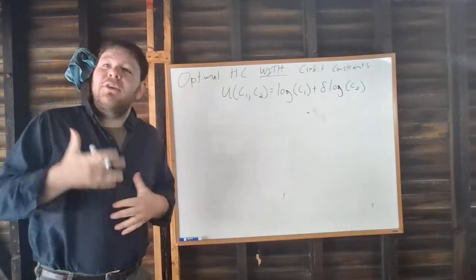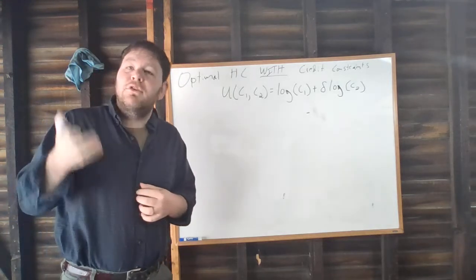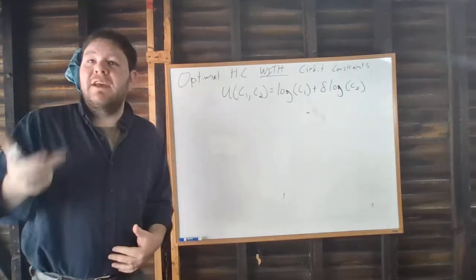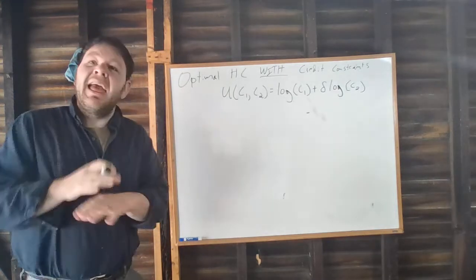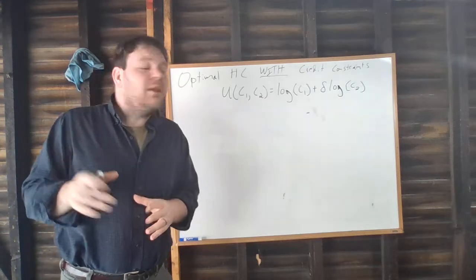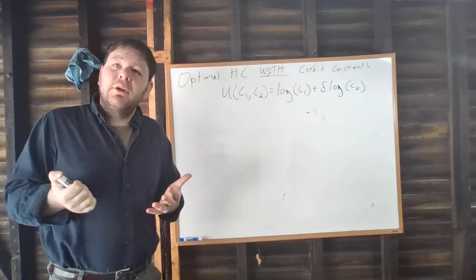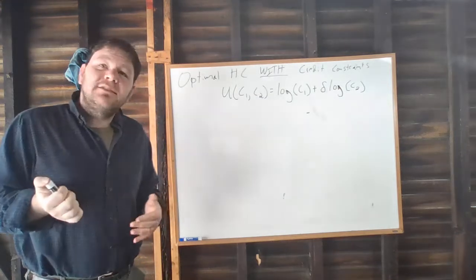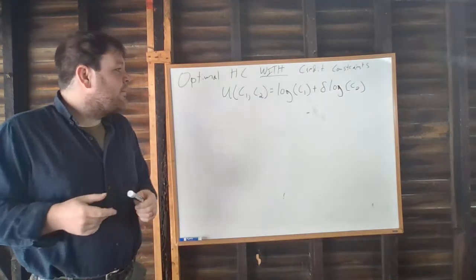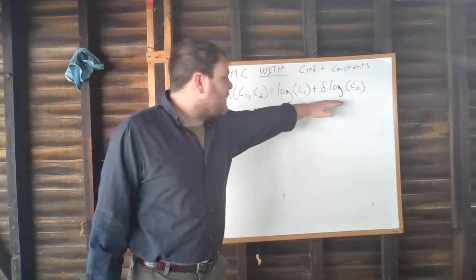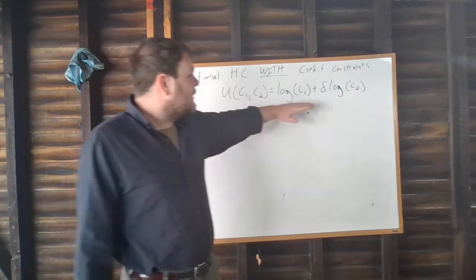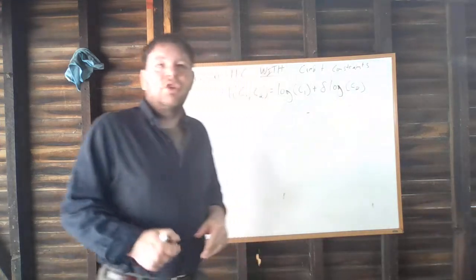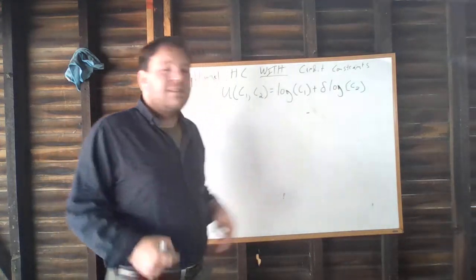So let's think about how this changes when people are not able to transfer money from their present selves to their future selves. In other words, when people do face credit constraints. And again, to keep this fairly simple, let's think about the most extreme example, when people are completely unable to borrow or save. So in this case, we'll have the same preferences that we had before, right? Our preferences are still going to be a function of our consumption in period 1 and our discounted consumption in period 2, where the discount rate is given by this delta.